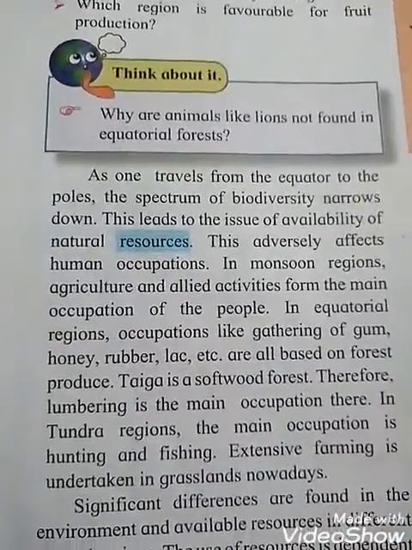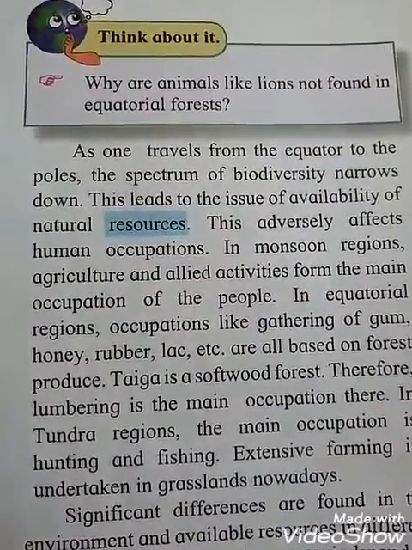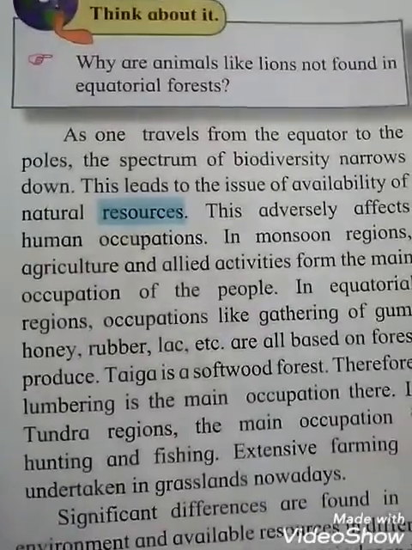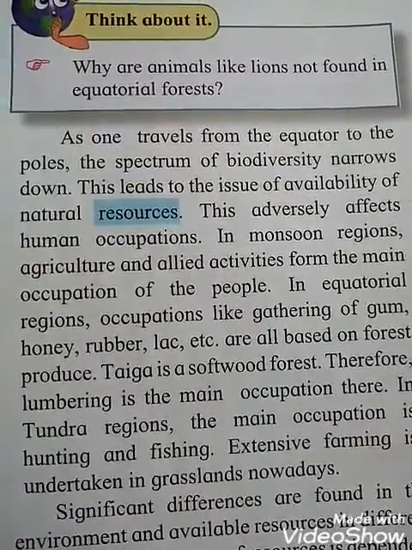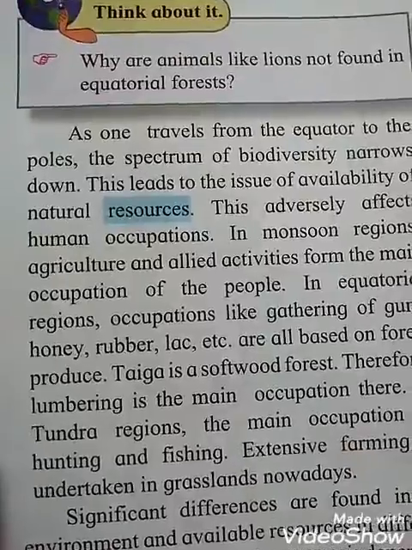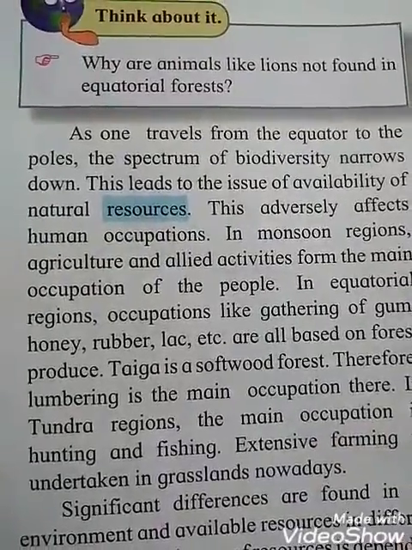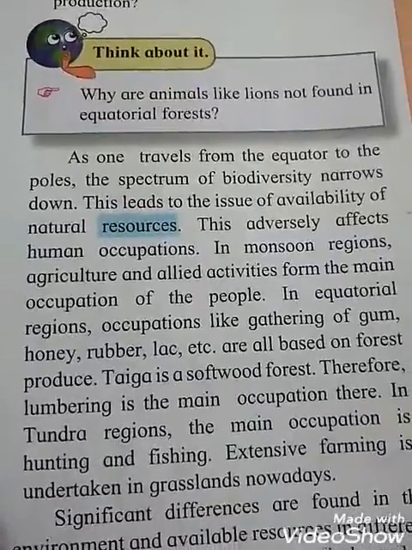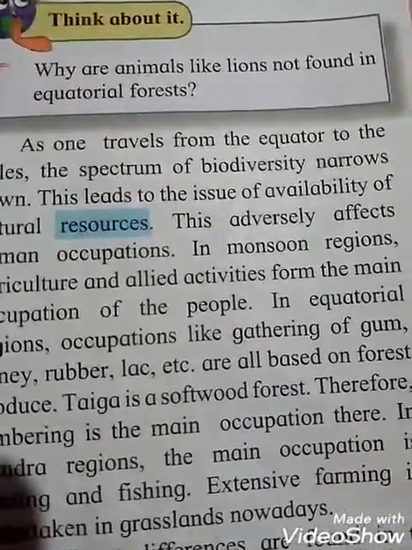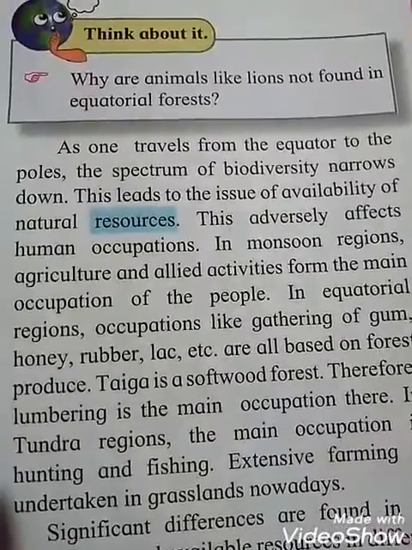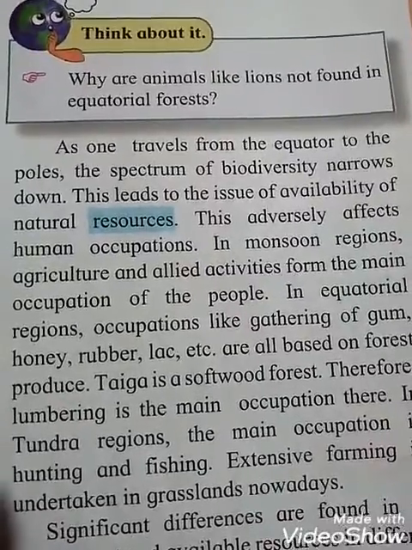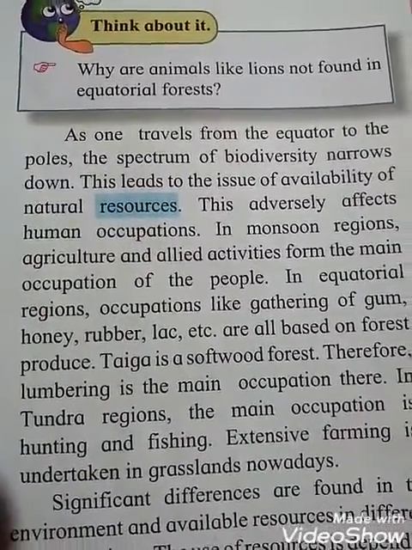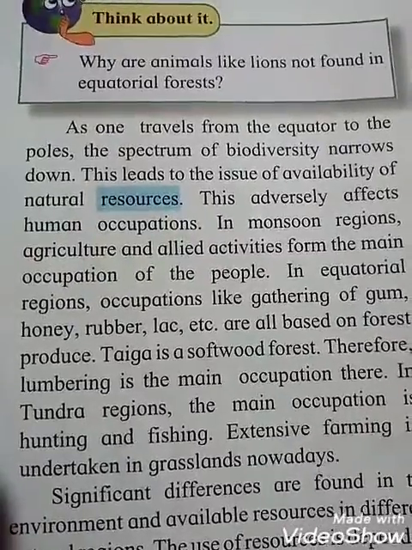Now see, as one travels from the equator to the poles, the spectrum of biodiversity narrows down. This leads to the issue of availability of natural resources, and this adversely affects human occupation.